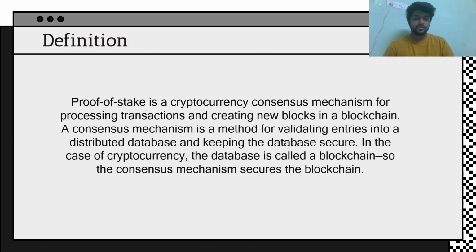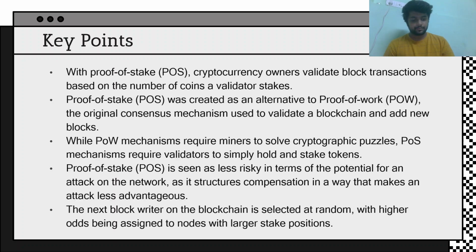So as we have understood by the definition, proof of stake is a type of consensus mechanism which works basically to secure the blockchain and to make the blockchain more reliable and secure. The key points with proof of stake are: the cryptocurrency owners validate block transactions based on the number of coins a validator stakes.